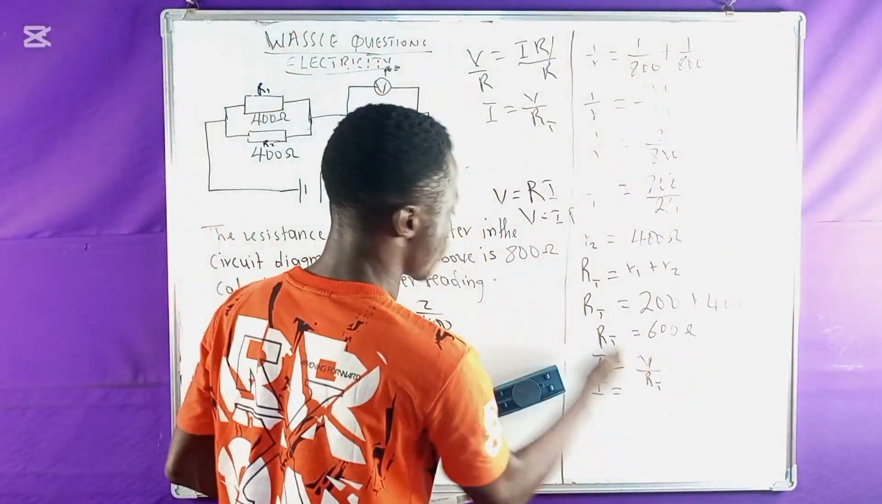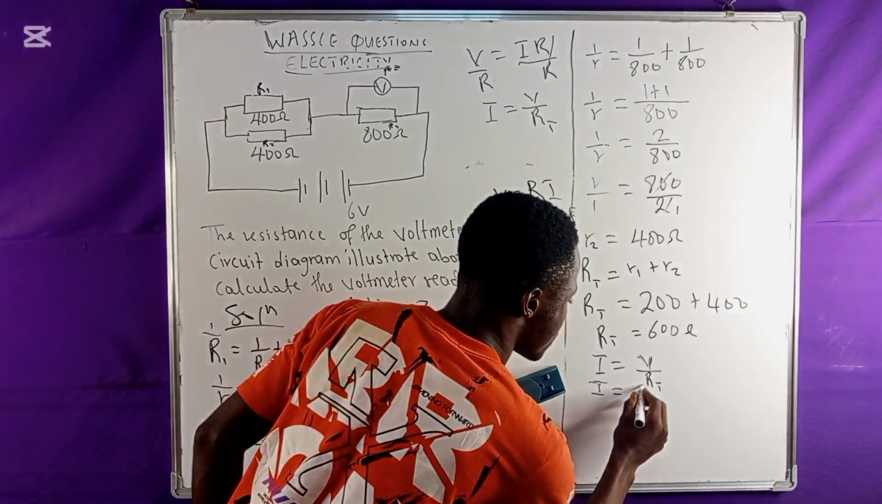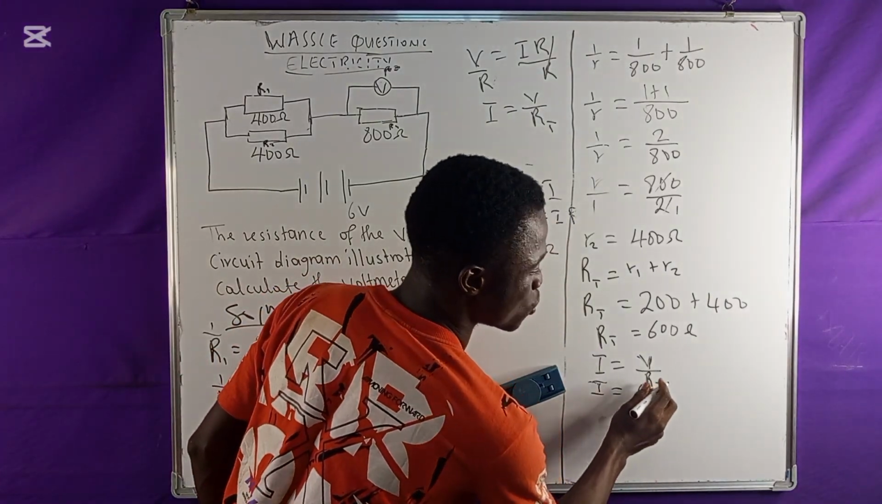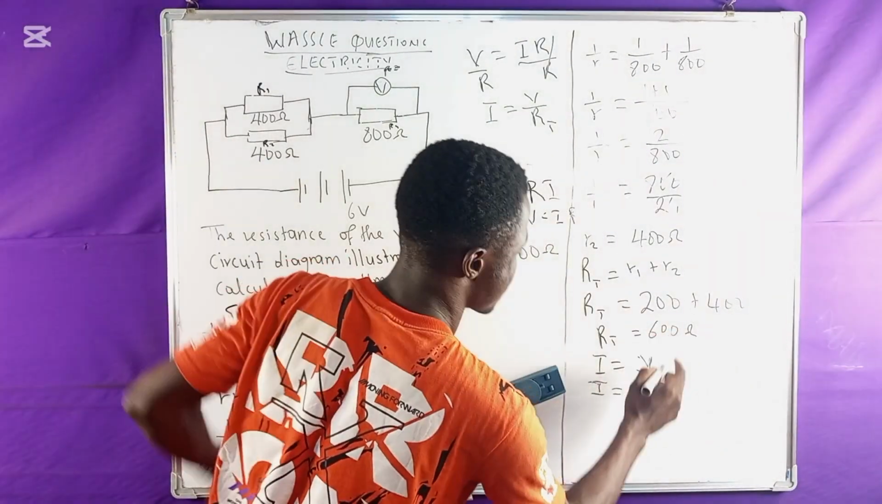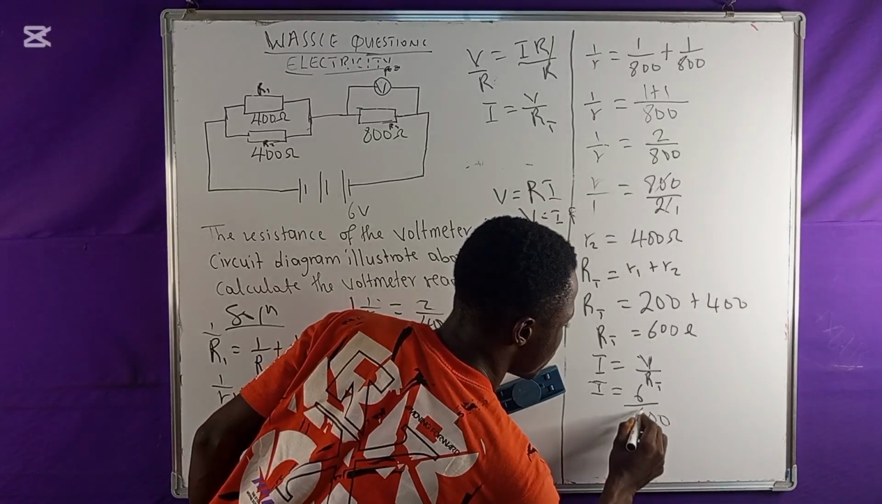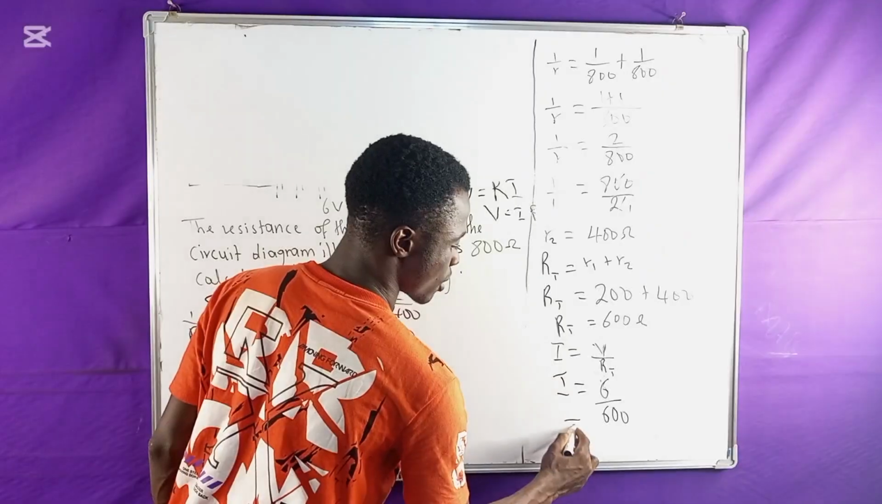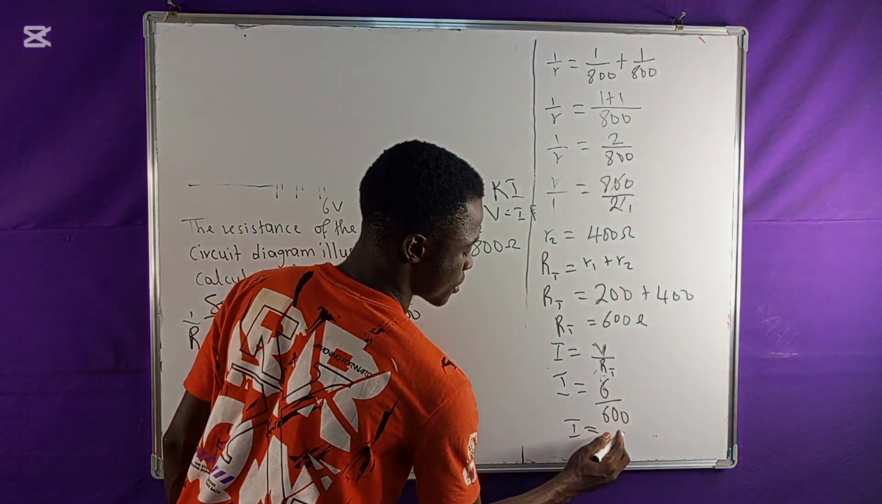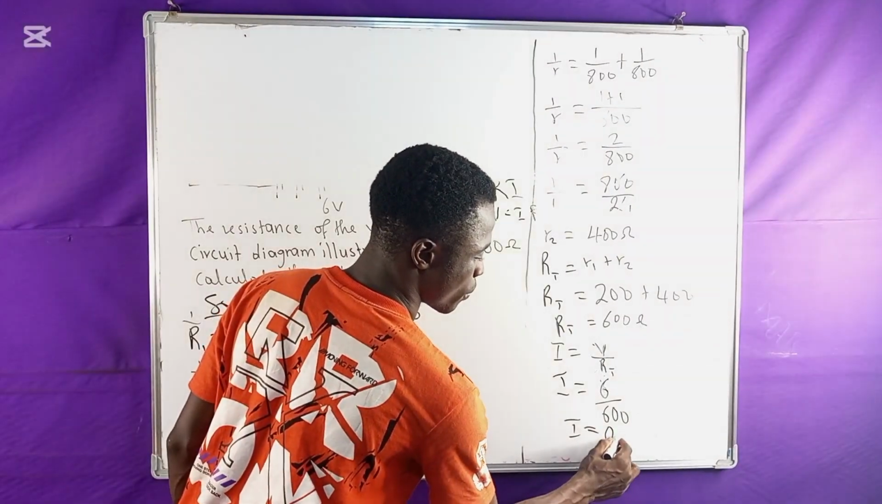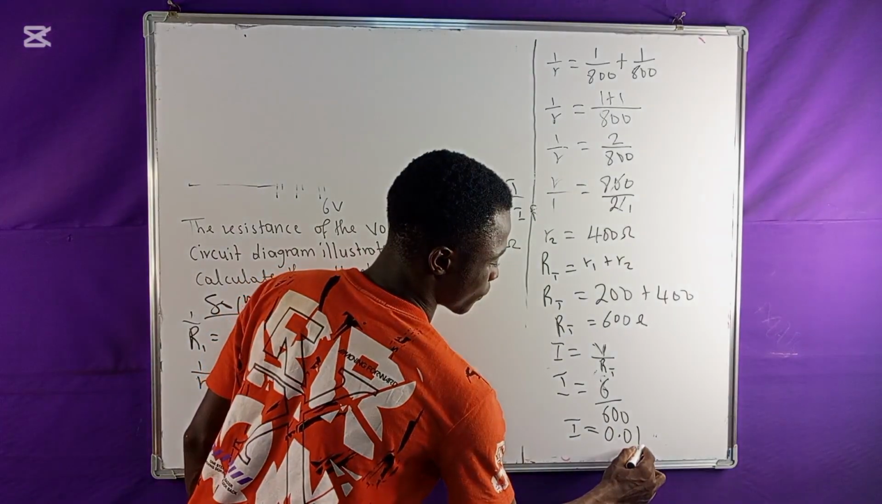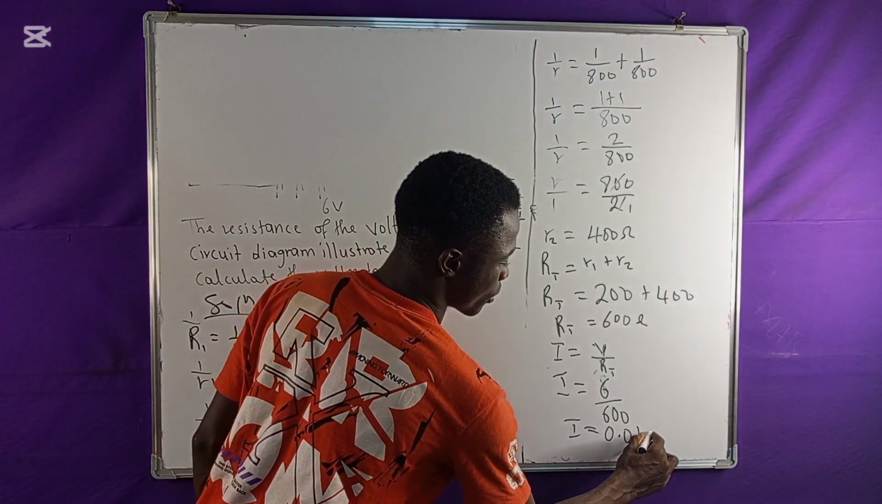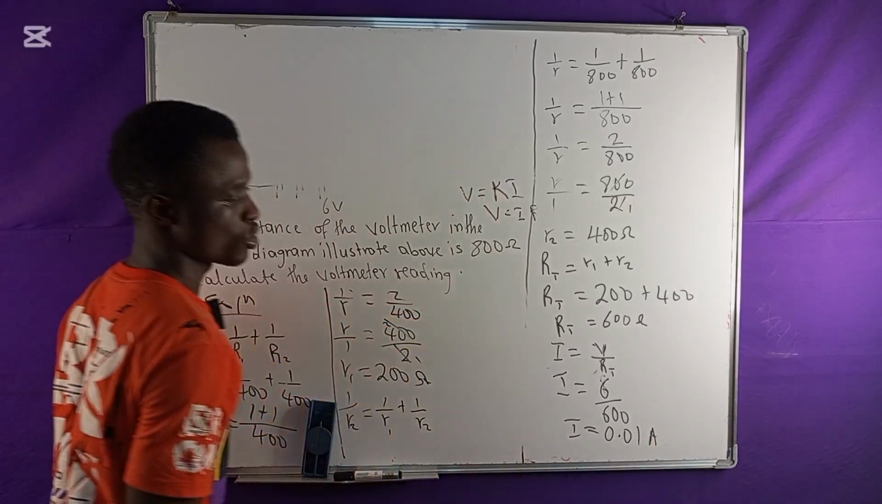So that means this one represents this one here. That means I'm going to have what? 6 all over this one, which represents the total resistance. This is the total resistance for the entire circuit. That means I'll have 600. So if I have 600, that means I equal to this divided by this, which is something like 0.01, right? And this one is current, and current is measured in ampere. So this is what I have.